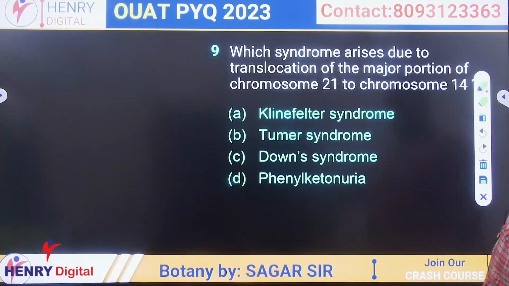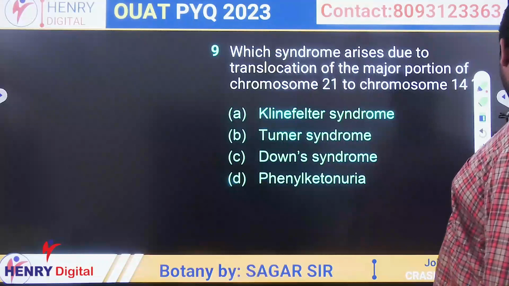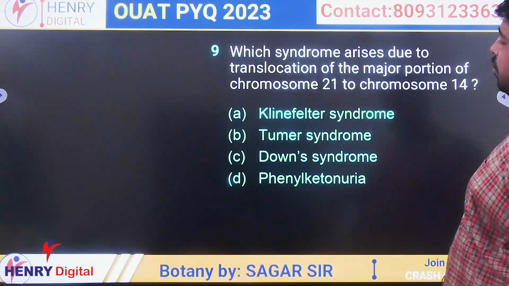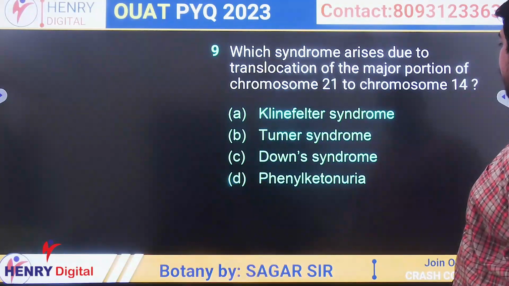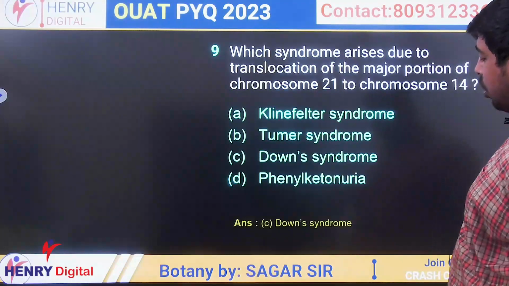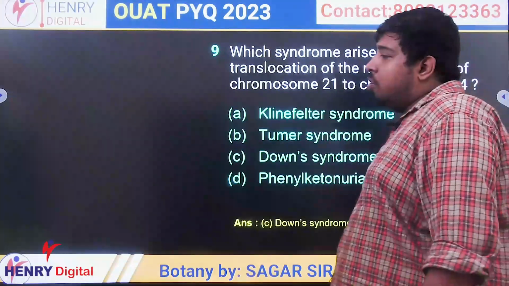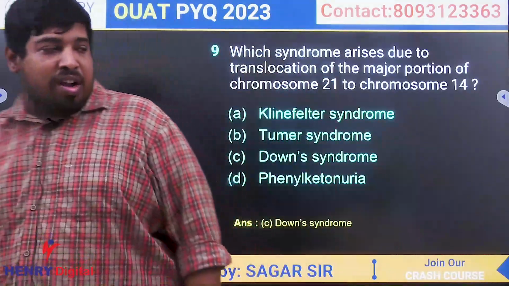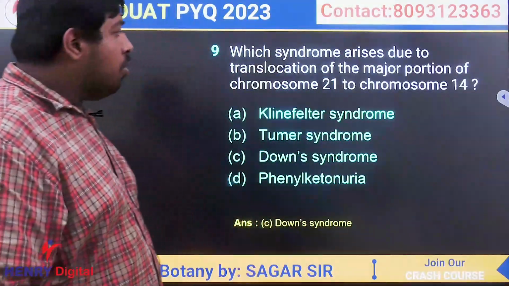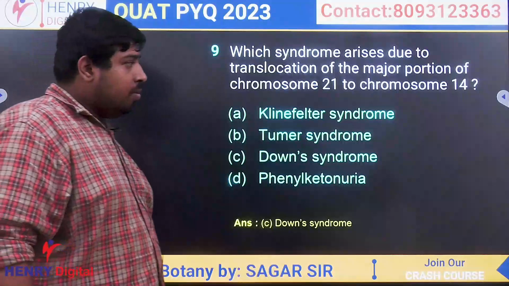Which syndrome arises due to translocation of the major portion of chromosome? Translocation of the major portion of chromosome 21 to chromosome number 14. Straight question, the answer will be Down syndrome. If there is translocation of chromosome number 21 to chromosome number 14, it is Down syndrome.